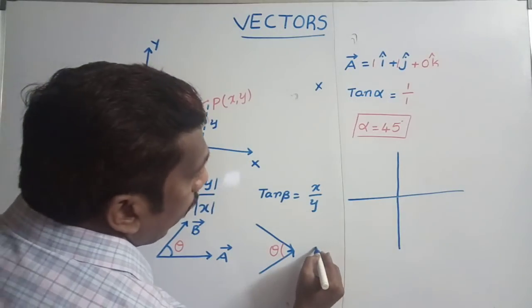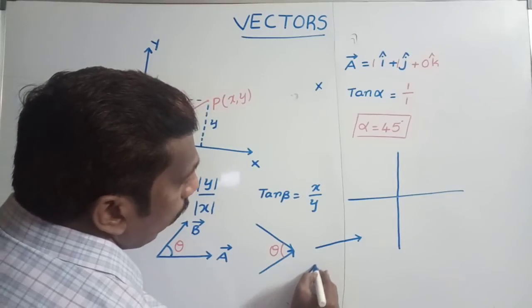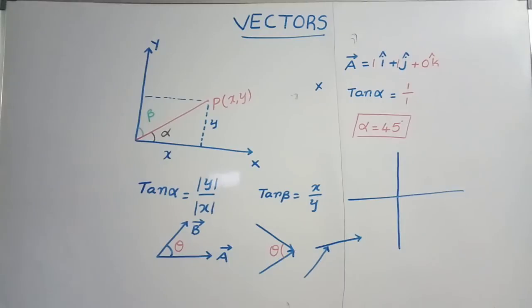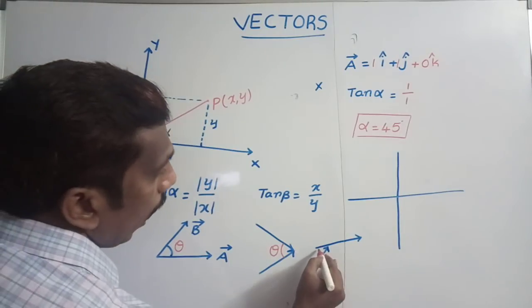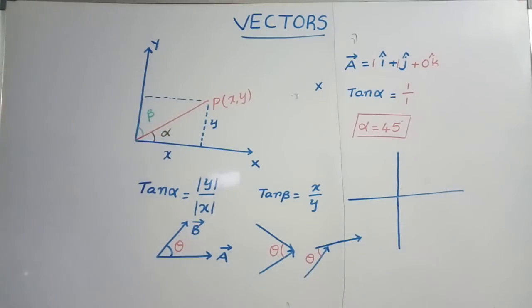Suppose one head and one tail coincide. This is one vector and another vector coincides like this. One head and one tail coincide. Then the exterior angle is taken as the angle between two vectors. This angle is taken as the angle between two vectors.